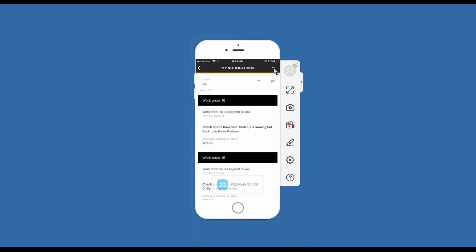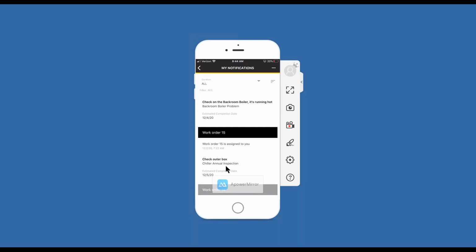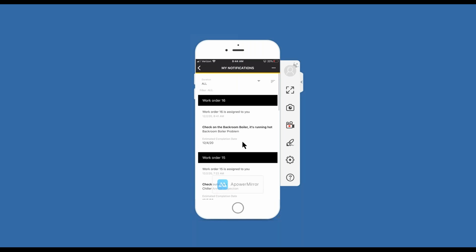I can see here that we've got 2 new work orders, work order 15 that was assigned earlier today. Let's see, this is the chiller annual inspection, and then the one I just created just a moment ago, work order 16. Work order 16 was assigned to me, Travis, on December 2nd at 8:41. This is the backroom boiler problem.